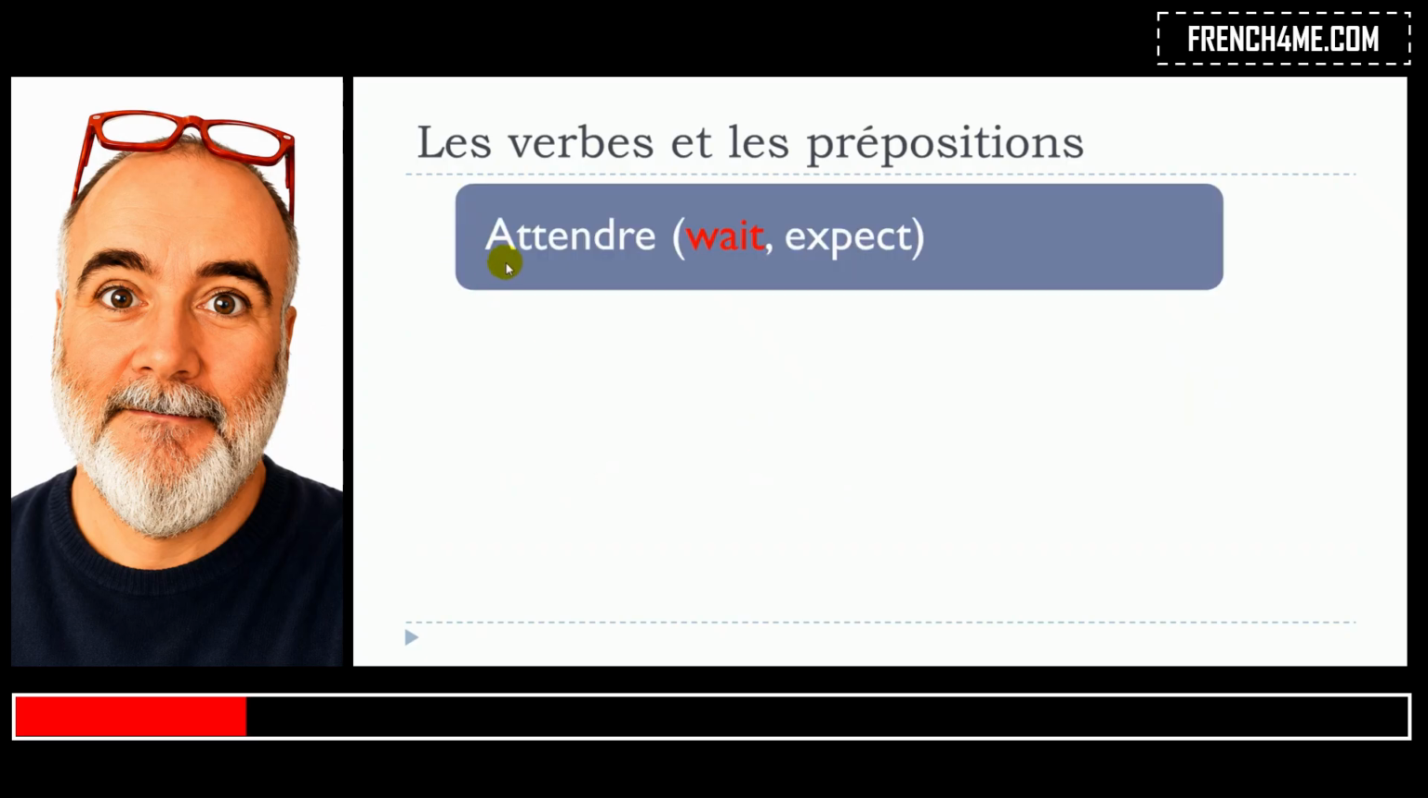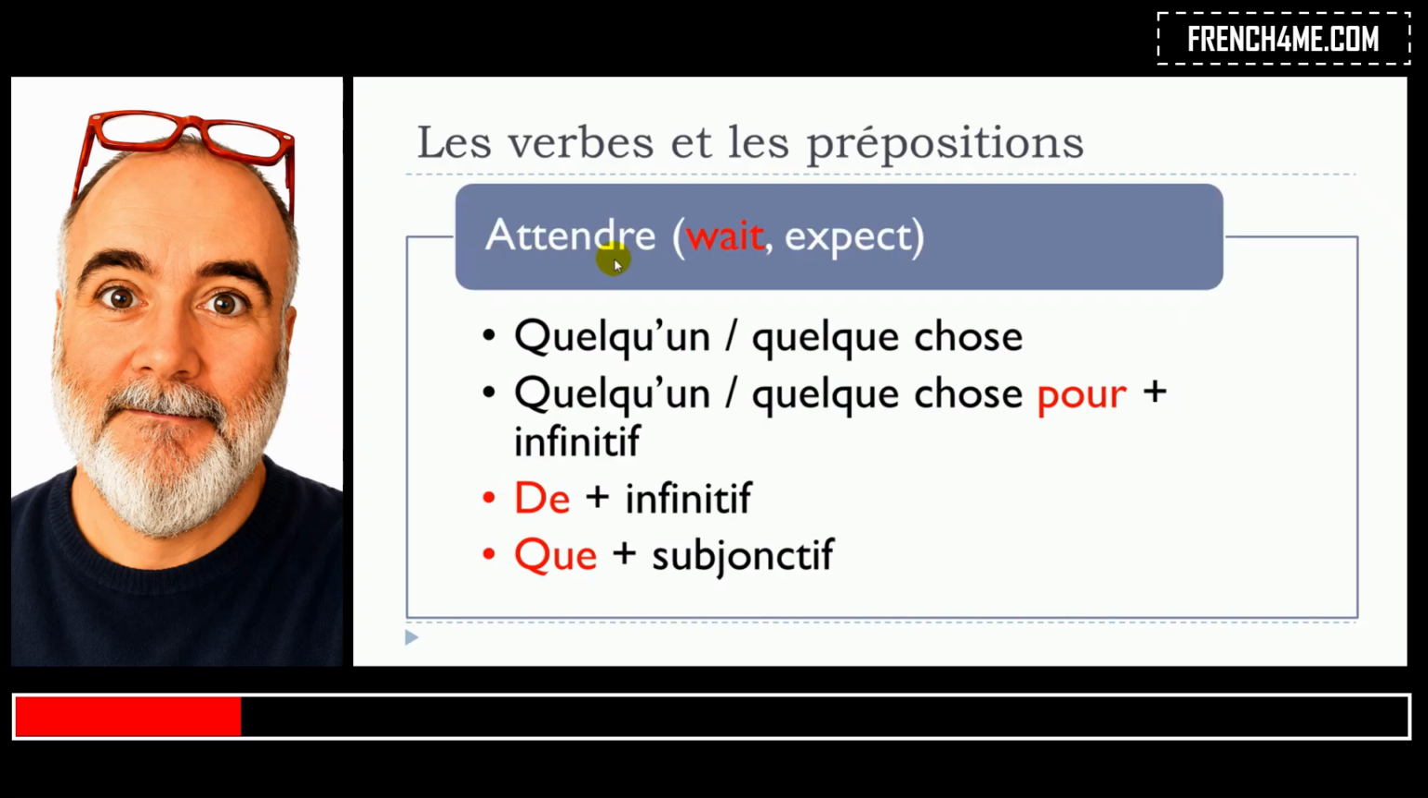Let's see now the verb attendre. Attendre, and then same thing. So the first meaning would be to wait. Okay, but then we've got this expect meaning as well, so we'll see that right after, but now it's only connected to wait. First structure, attendre quelqu'un or quelque chose. Okay, so you can see no preposition here. Attendre quelqu'un, attendre quelque chose.